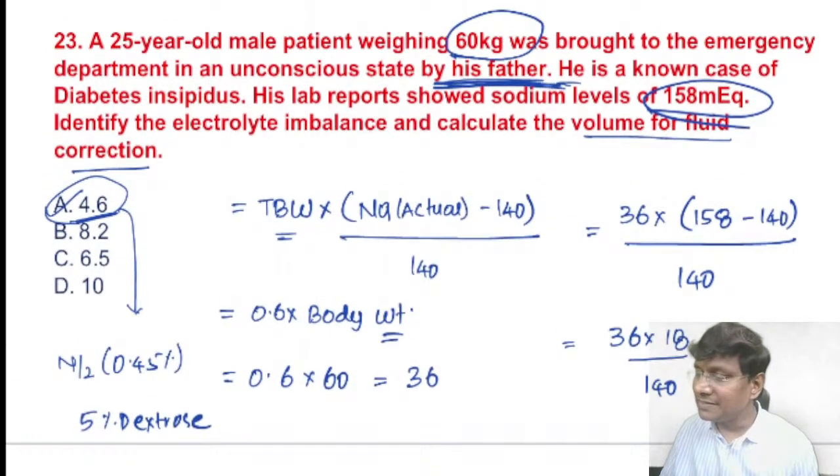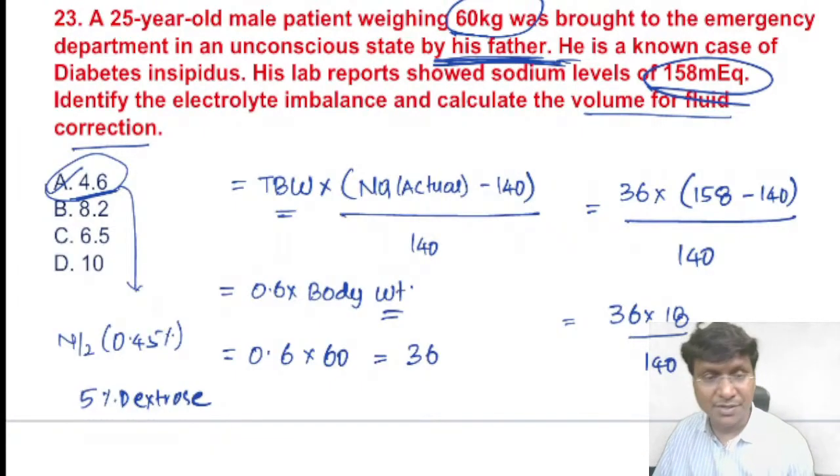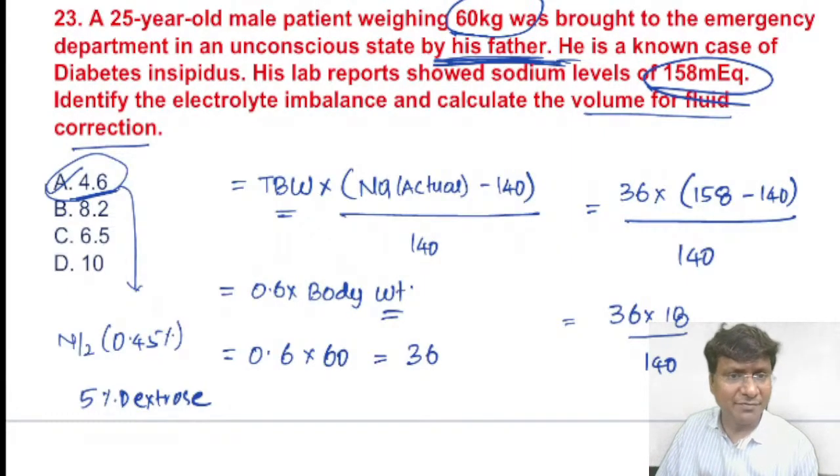Now what all could be the reasons for the hypernatremia? You take extreme debilitation, geriatric age group, Alzheimer's, hip surgeries, or diabetes insipidus. So these are the scenarios where you can have the hypernatremia. Okay, so this is about the question related to hypernatremia, how to do the fluid correction. Very important question.